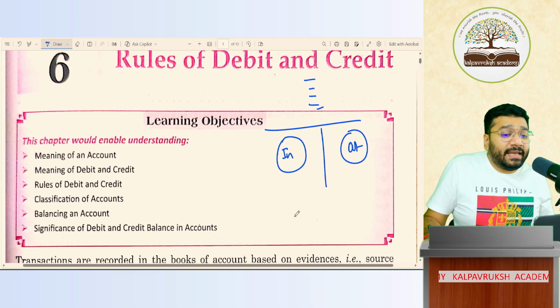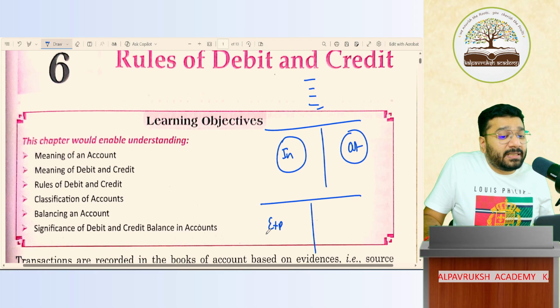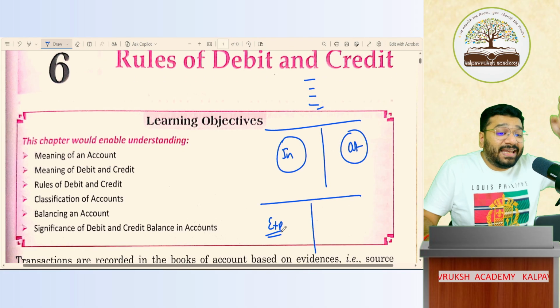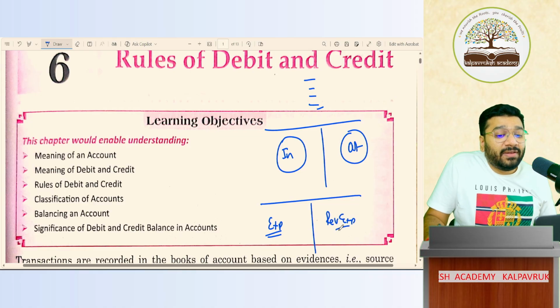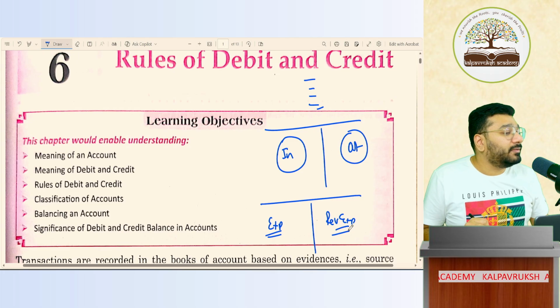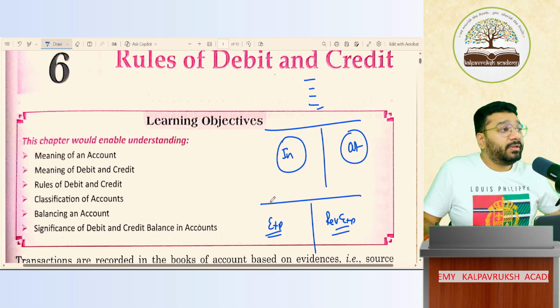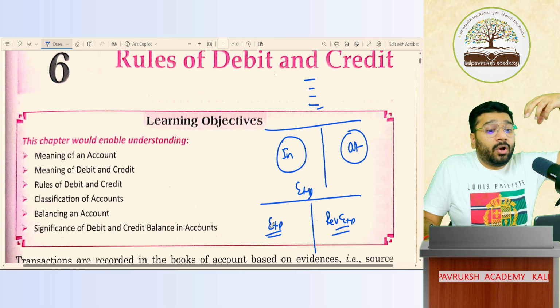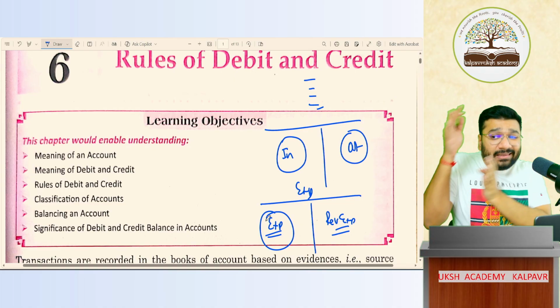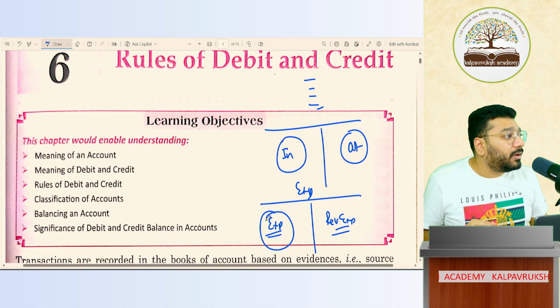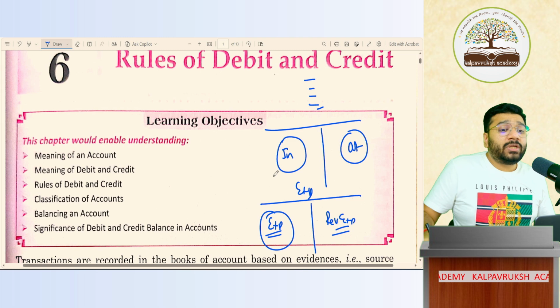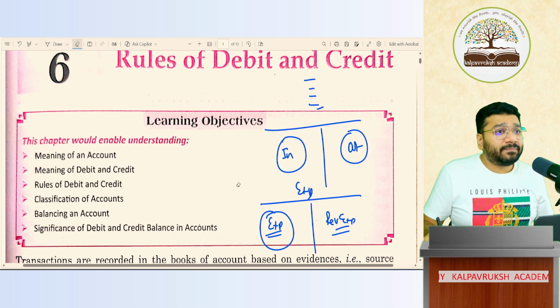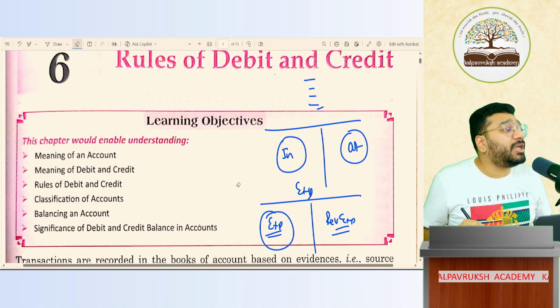If I record any expenses, it will come on the debit side. If I reverse any expenses, reversal of expenses will come on the credit side. Got it, not got it? Clear or not clear? So in expenses, we have two categories. One category will come to one side, another category will go to another side. Okay. So this account is what format, people? It's a T-shaped format.